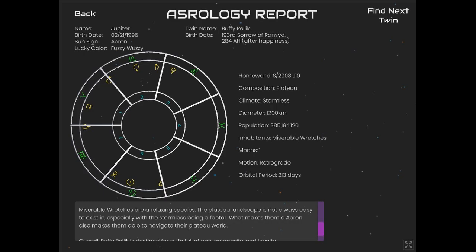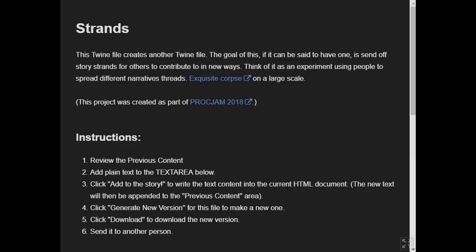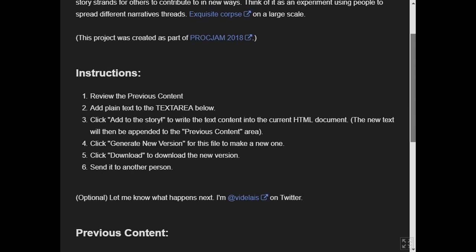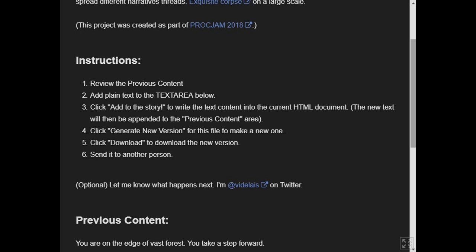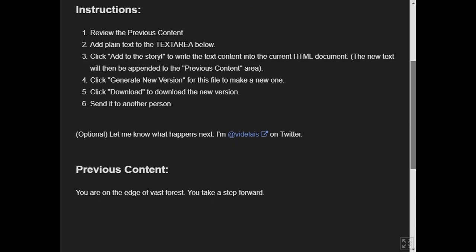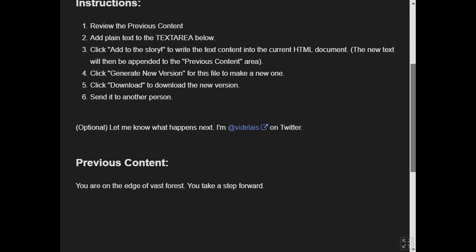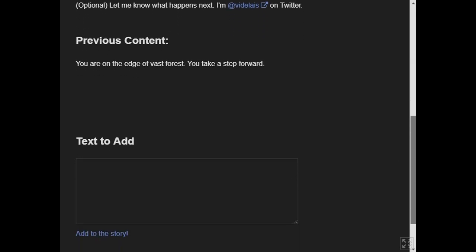Next. We're checking out Strands. This twine file creates another twine file. The goal of this, if it can be said to have one, is to send off a story thread for others to contribute in new ways. Think of it as an experiment using people to spread different narrative threads on a large scale. Alright, so instructions. Review the previous content and plain text the text area below. Click Add to the Story to write the text content to the current HTML document, the new text when it appears in the previous content area. Click Generate New Version for this file to make a new one. Click Download to download the newest version. Send it to another person.